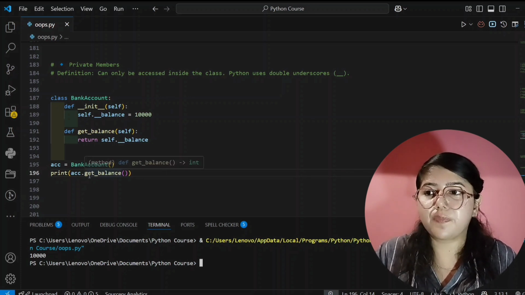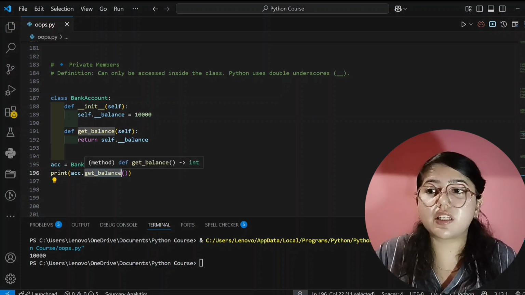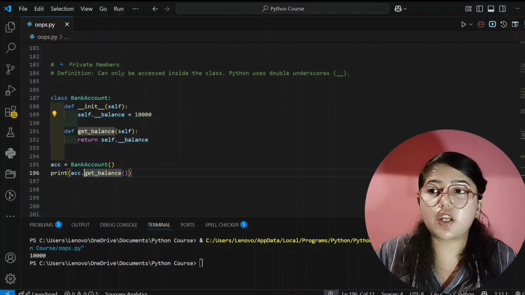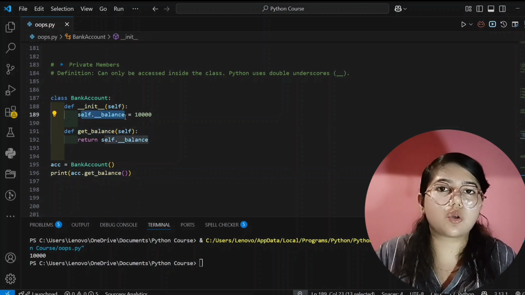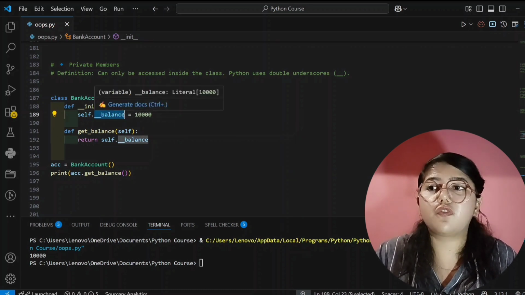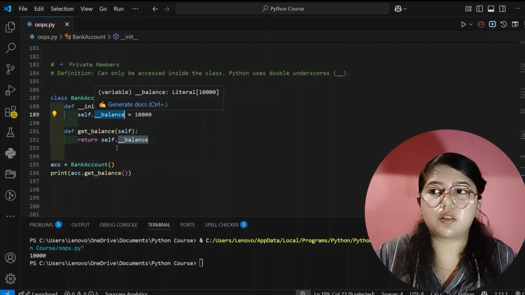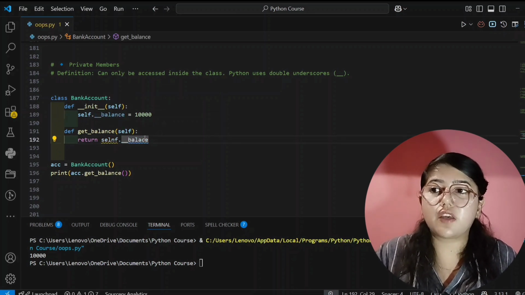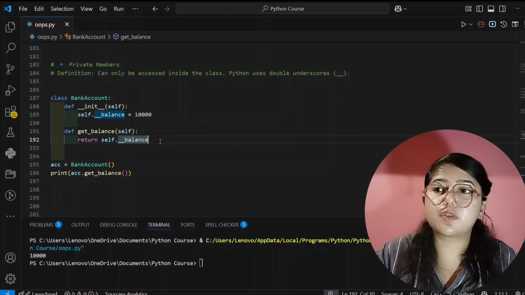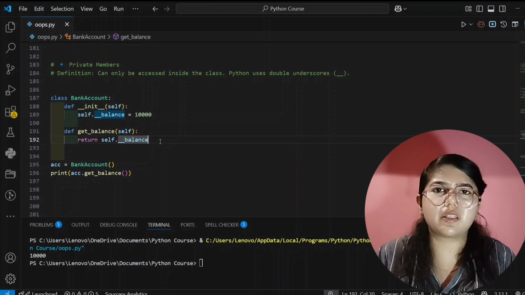But see here, we are not using the double underscore balance directly. Here we are using the get balance method, and this get balance method does not know whether this is private or not. If you directly print this double underscore balance, then it will show an error. But if you pass this value to another method, that method does not know it is private or not and it will simply print that answer.